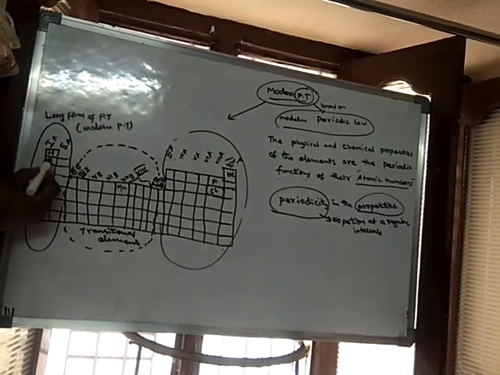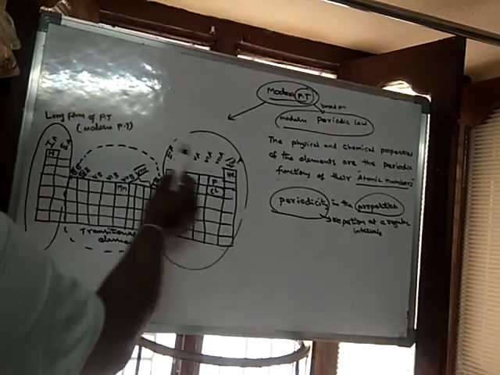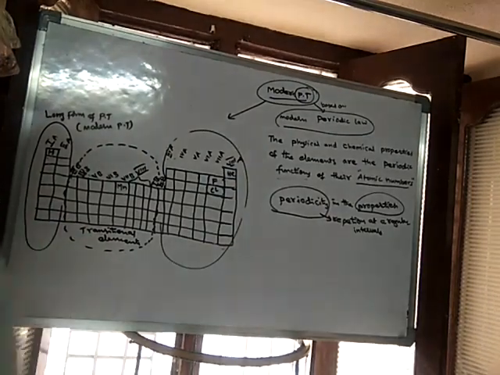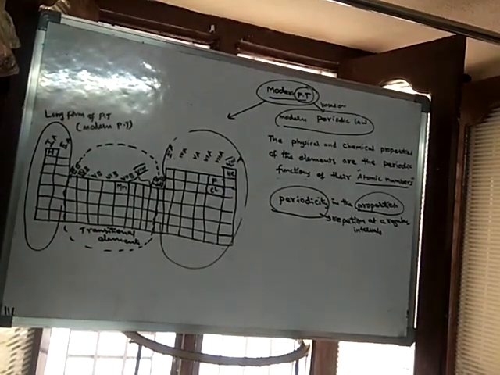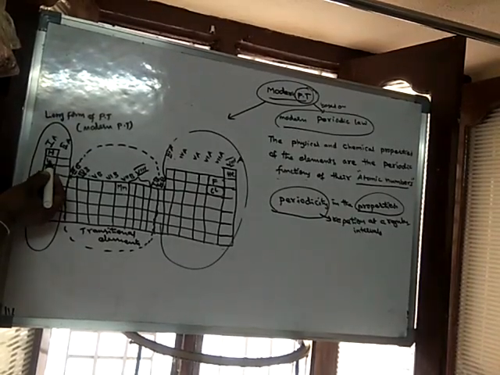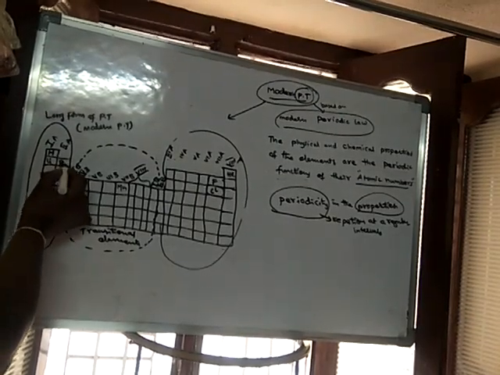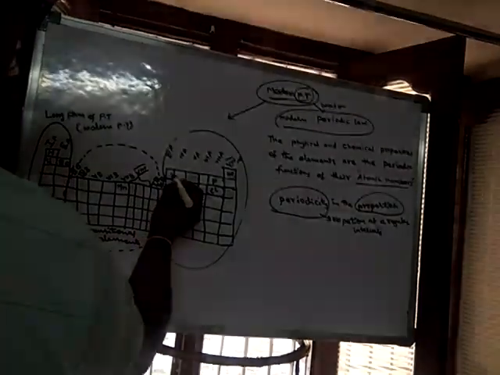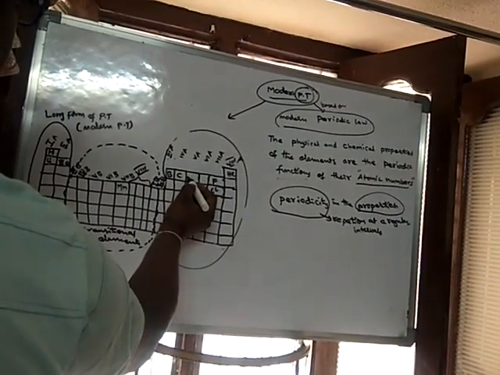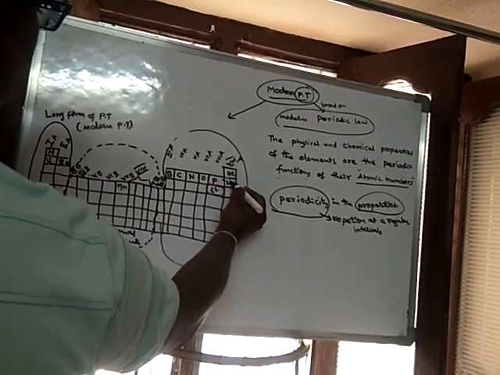See, first hydrogen, its atomic number is 1. Next to hydrogen is helium, its atomic number is 2. The next atomic number 3 is lithium, placed here. Beryllium, atomic number 4, is placed here. Boron, atomic number 5. Carbon, atomic number 6. Nitrogen 7, oxygen 8, fluorine 9, neon 10.